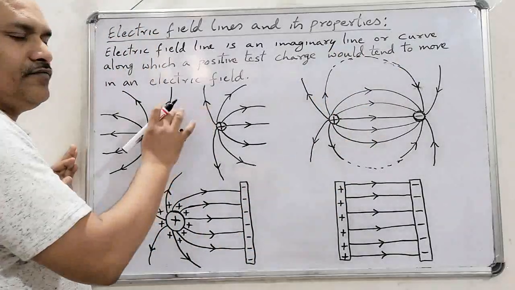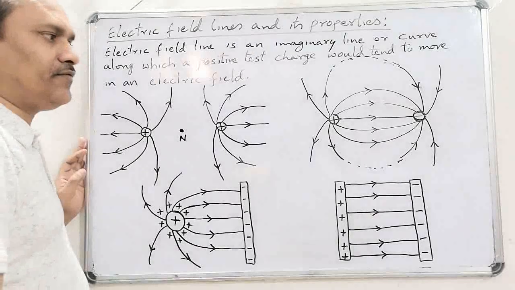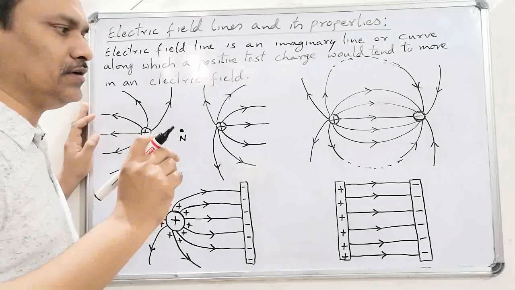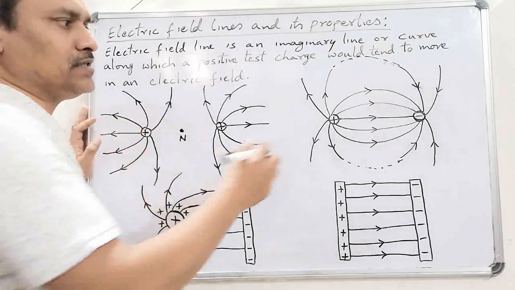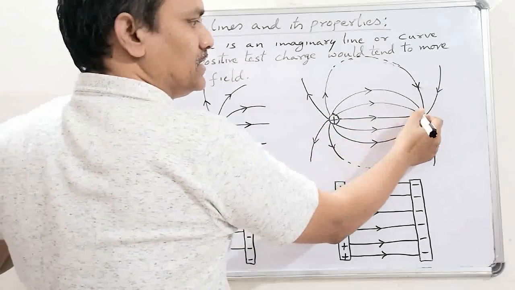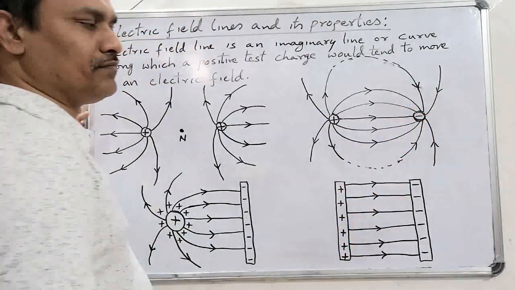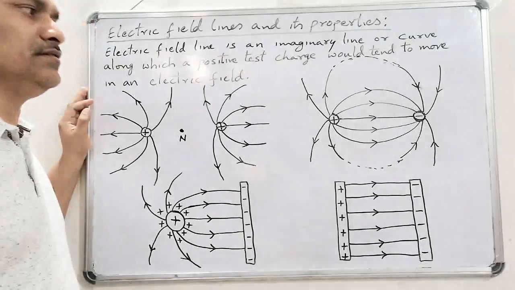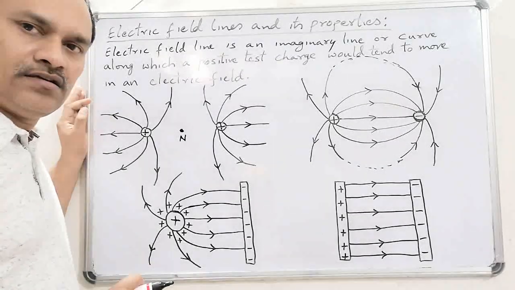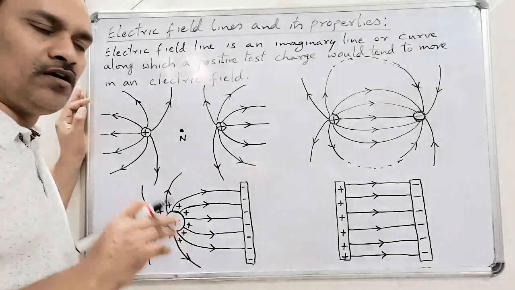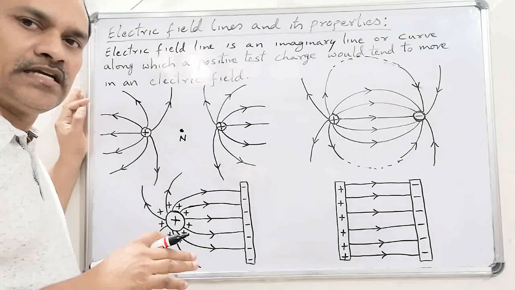Okay, parallelly, field lines move away from each other. And remember one more point. Field lines always originate from the surface of the positive charge and end on the surface of the negative charge. Inside the conductors, the field lines don't exist, because charge doesn't exist inside the conductors.